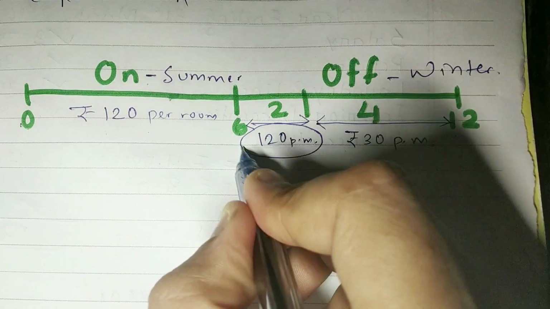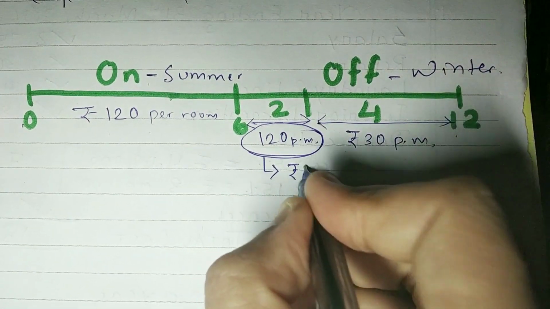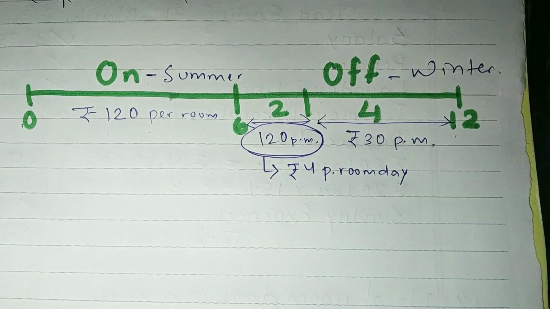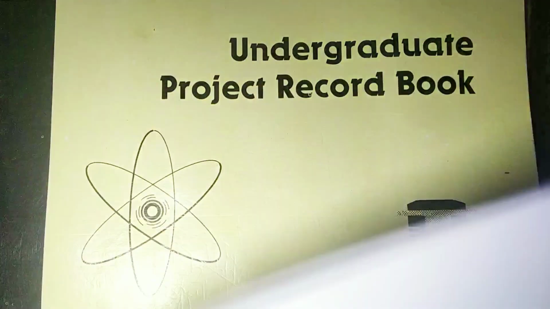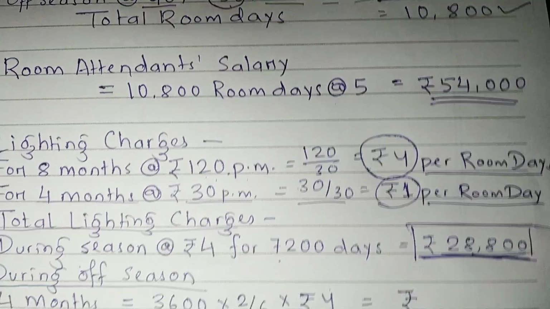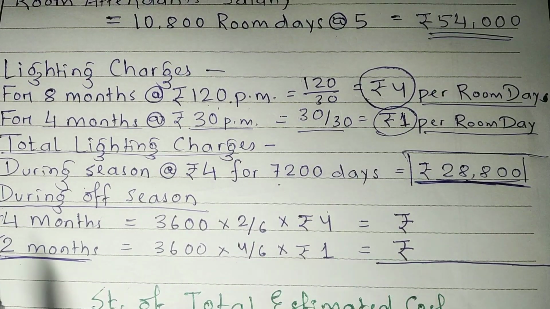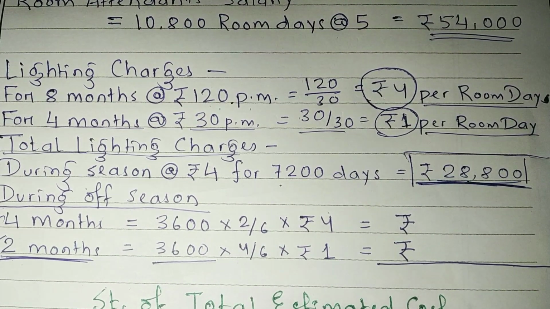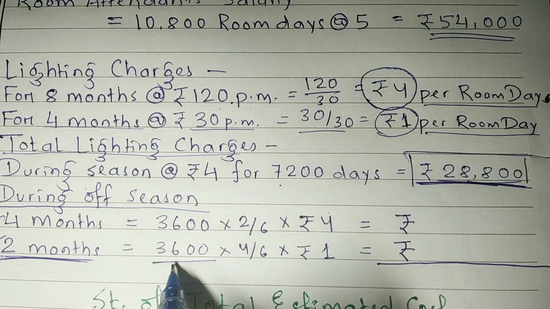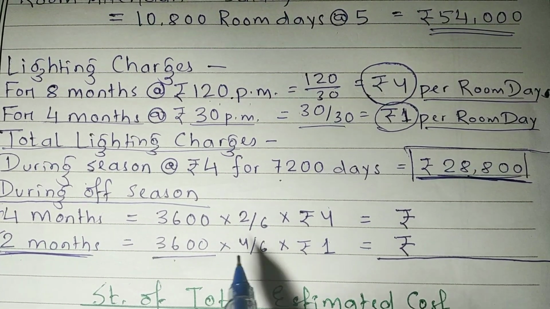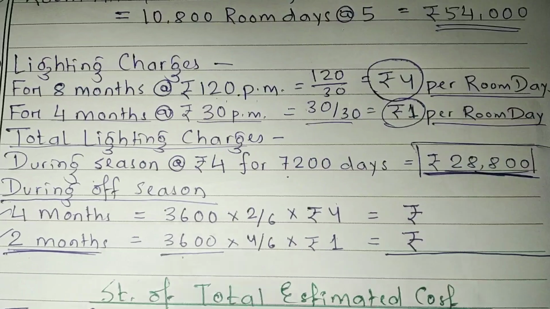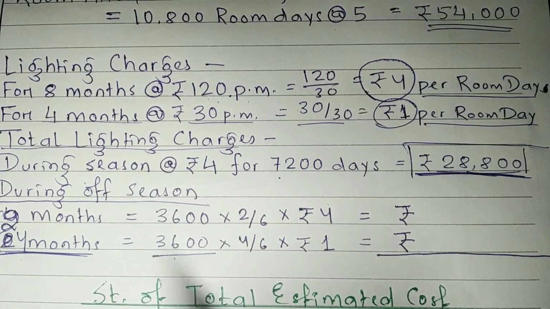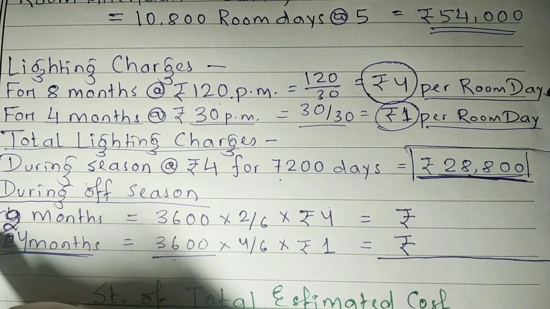For this, it is coming as rupees 4 per room day, right? So in this case, for 2 months, it will be 3,600 room days because it is off season. So I have actually written it wrong. This will be 4 months and this will be 2 months. Okay, so let's consider this.